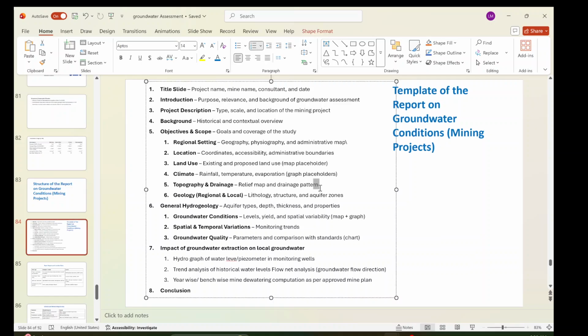Of course I did not create one on geology, but regional settings we all know, and location, land use, climate, and rainfall data we have discussed. I did not discuss temperature and evaporation, which will come very soon. Then there is general hydrogeology, groundwater conditions, level, and yield. In my first video on groundwater regulations and groundwater data, I showed what the sources of groundwater levels are. I will come with other videos on this.